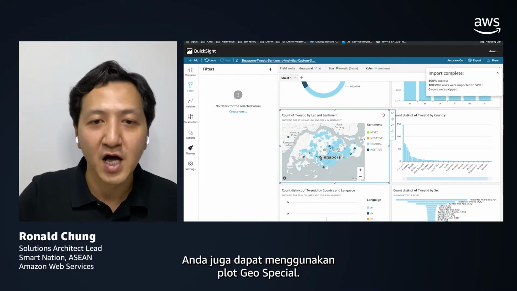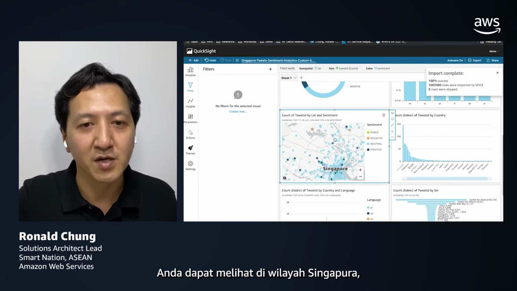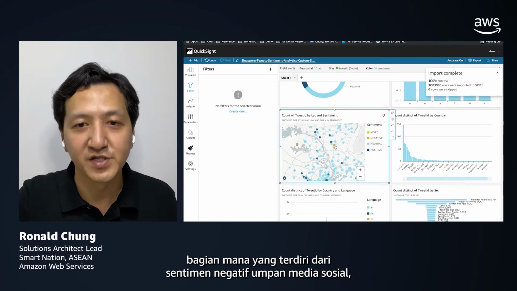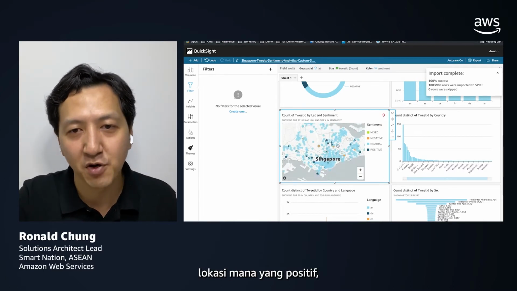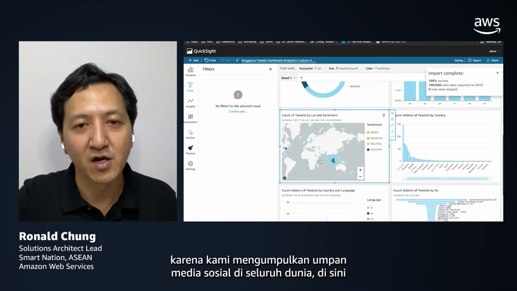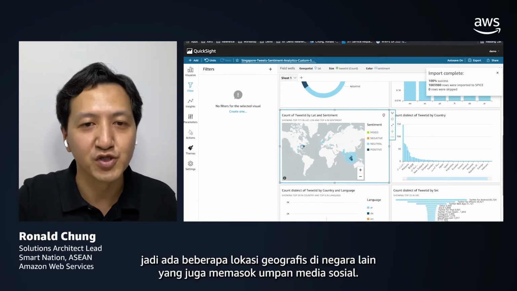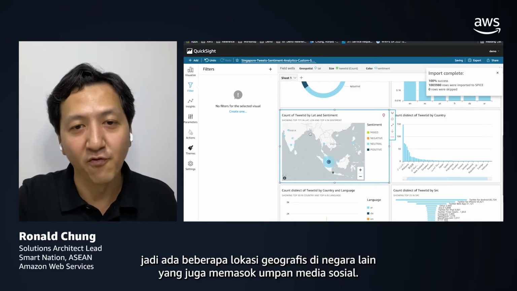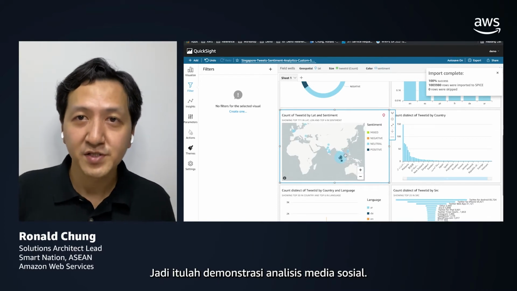You can also utilize the geospatial plot. So you can actually see that, within the Singapore region, which part consists of the negative sentiment social media feed, and which location is positive. And you can see basically around the world, because we are collecting the social media feeds from all around the world here, there are some geolocations in other countries that are providing the social media feed as well. So that is the social media analysis demonstration.